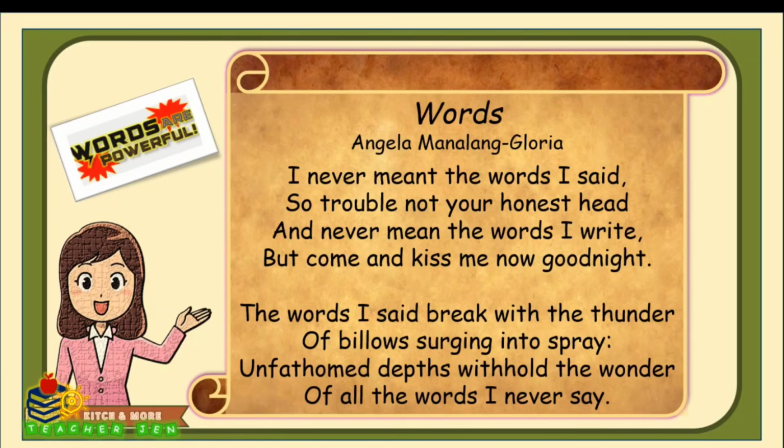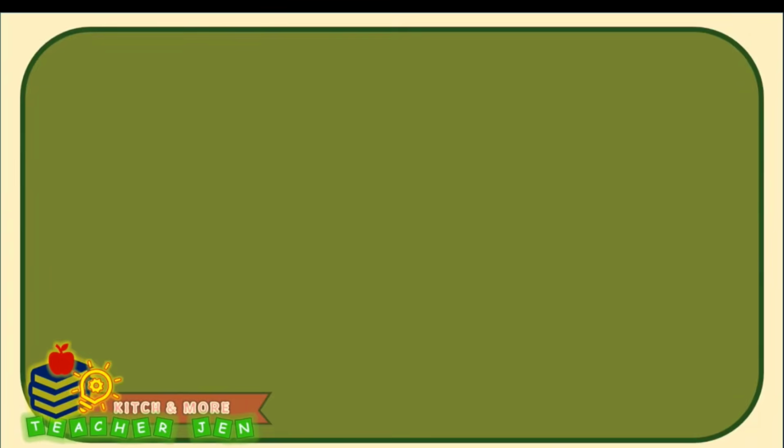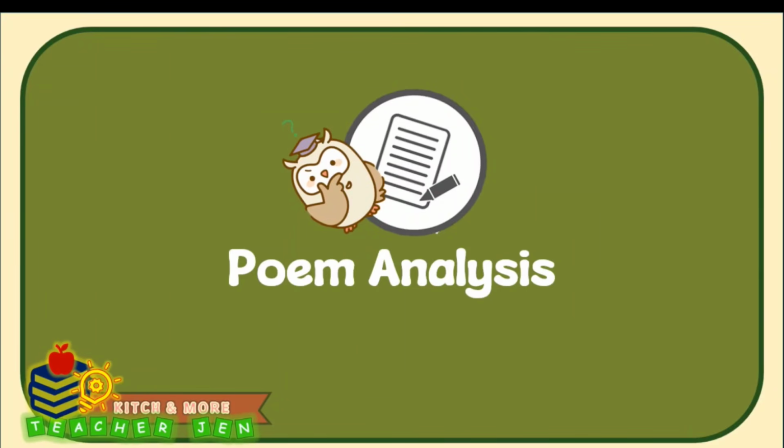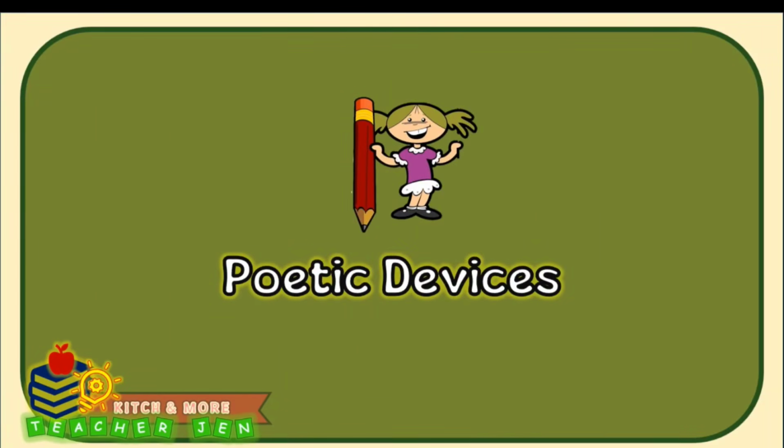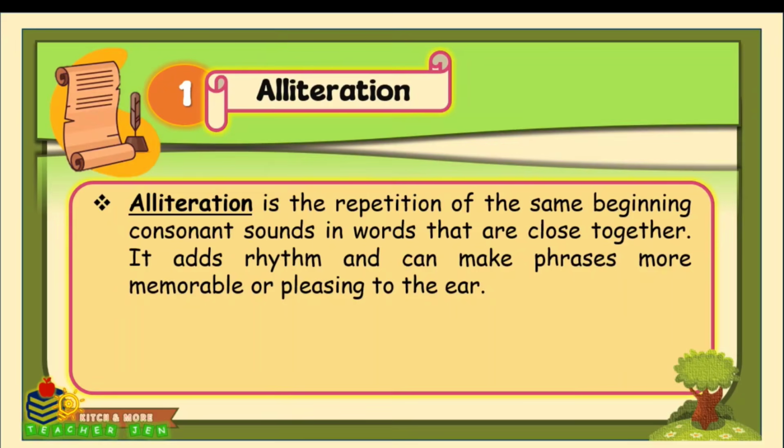Now that we've read the poem, let's take a closer look at the tools that the poet uses to create meaning and emotion. These tools are called poetic devices. They include figures of speech and sound devices that help bring the poem to life. Let's go through them one by one.